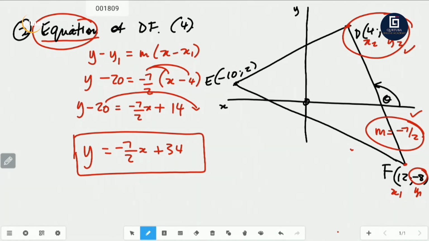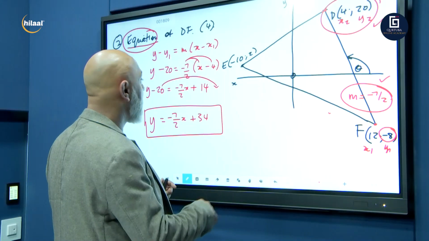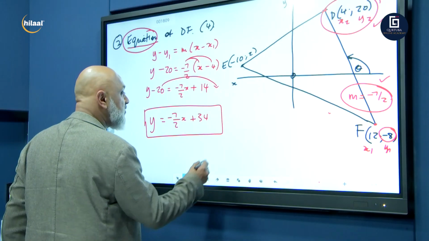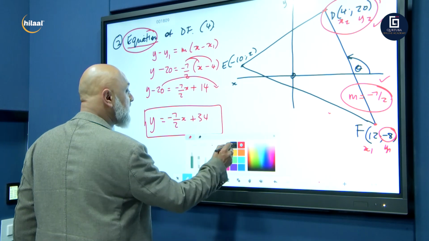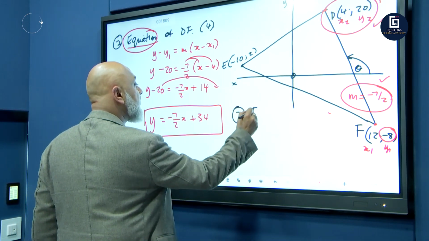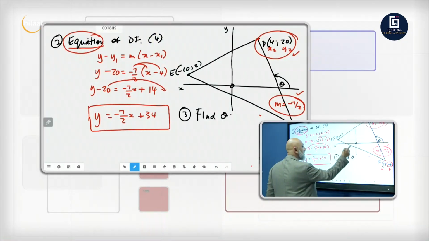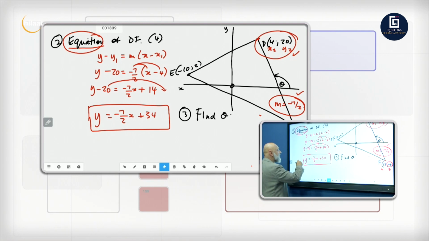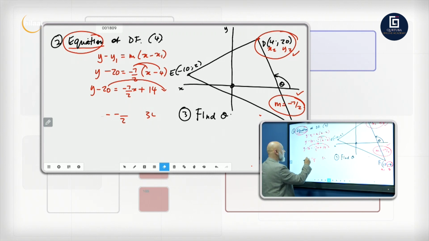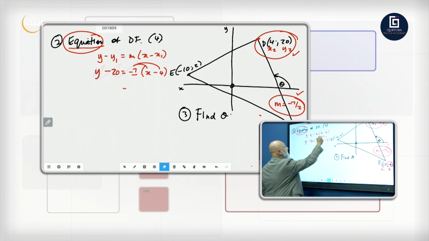Right, I want now angle theta. I want you to find the next question, question number 3. Find angle theta. So let's put question number 3 down here. I want you to find angle theta. So grade 12s, you can start with this one already. I'm just clearing up on this side. So let's take all of this out. Let's see how this works. That's out, that's out, that's out. There we go. You can start working with finding angle theta there.